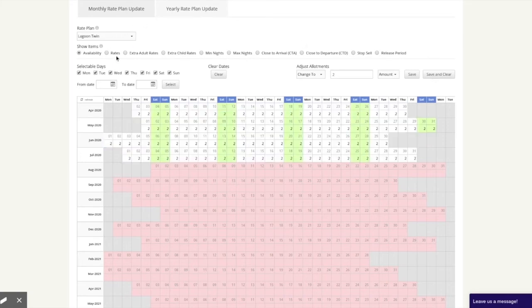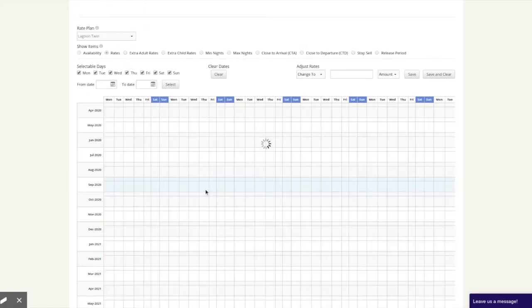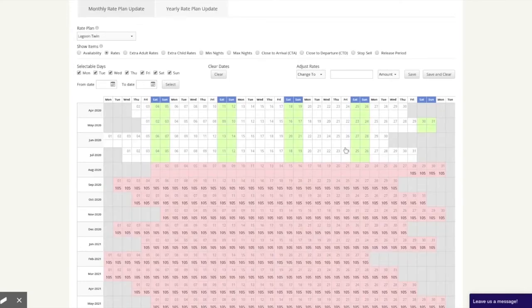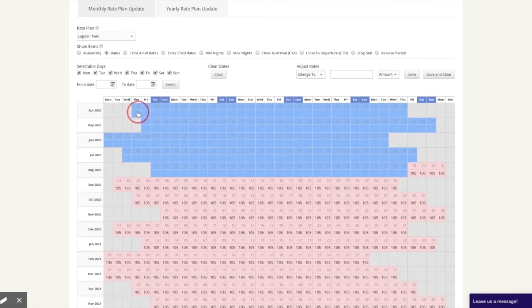Now choose Rates. Again, highlight the intended dates again and enter the amount. Then click Save and Clear.